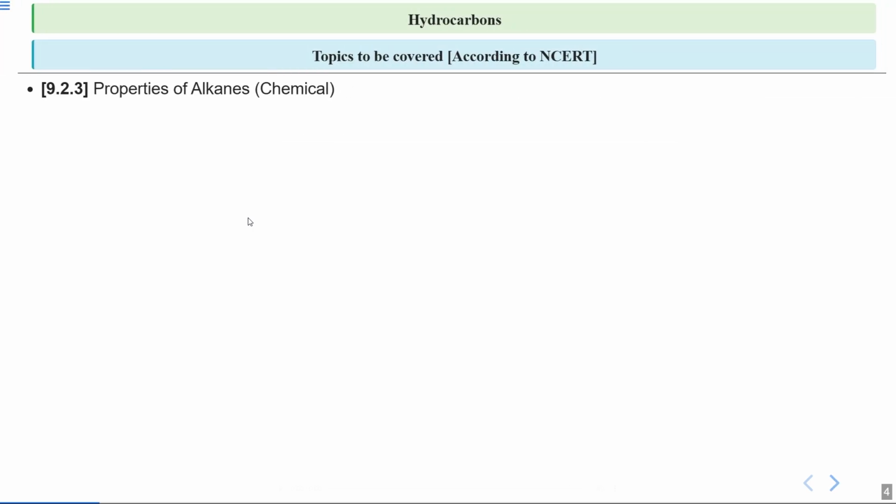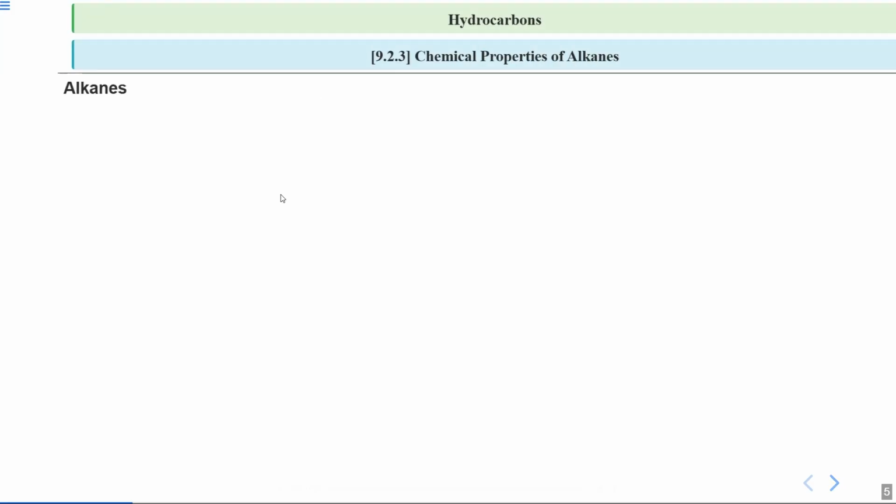If I talk about the specific name of the NCERT section that we are going to cover, it is 9.2.3, which is properties of alkanes, specifically the chemical ones. Doing this will help us to know the chemical reactions that an alkane can undergo. Then after, we will summarize today's lecture with a short note. Let us begin our discussion on chemical properties of alkanes.